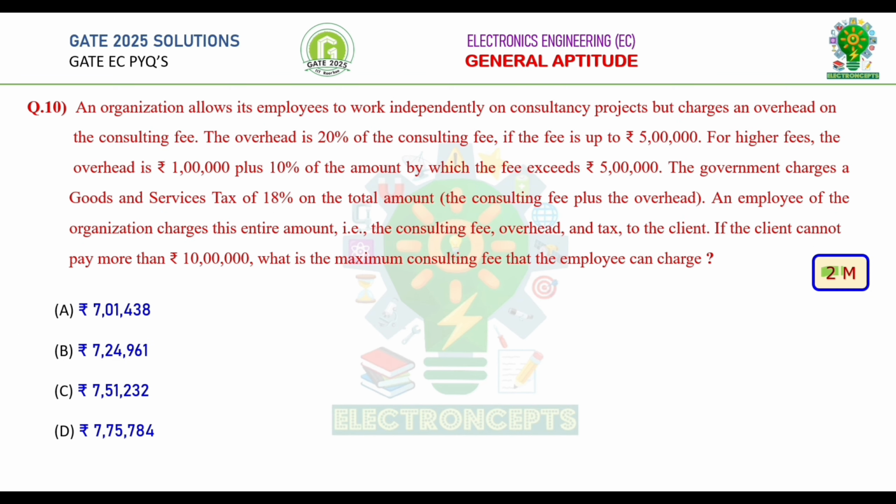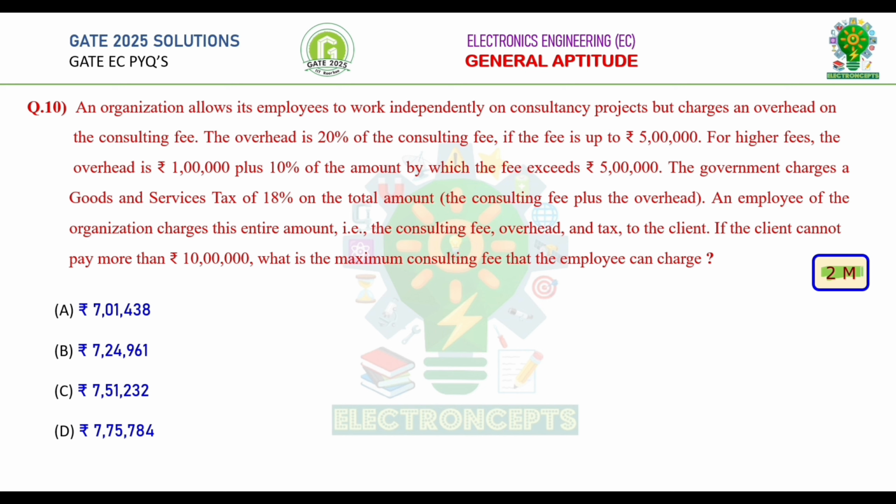Question number 10. This is a 2 marks question. An organization allows its employees to work independently on consultancy projects but charges an overhead on the consulting fee. The overhead is 20% of the consulting fee if the fee is up to rupees 5 lakh. For higher fees, the overhead is rupees 1 lakh plus 10% of the amount by which the fee exceeds rupees 5 lakh.